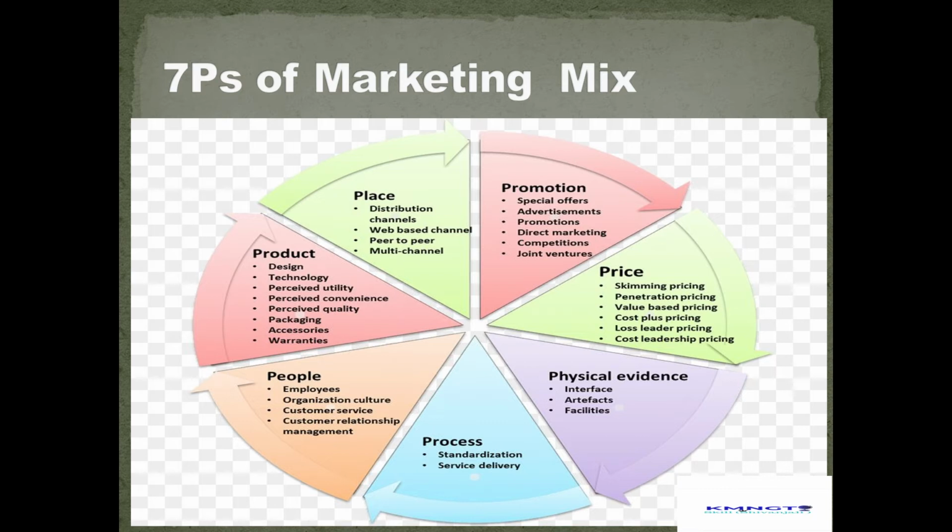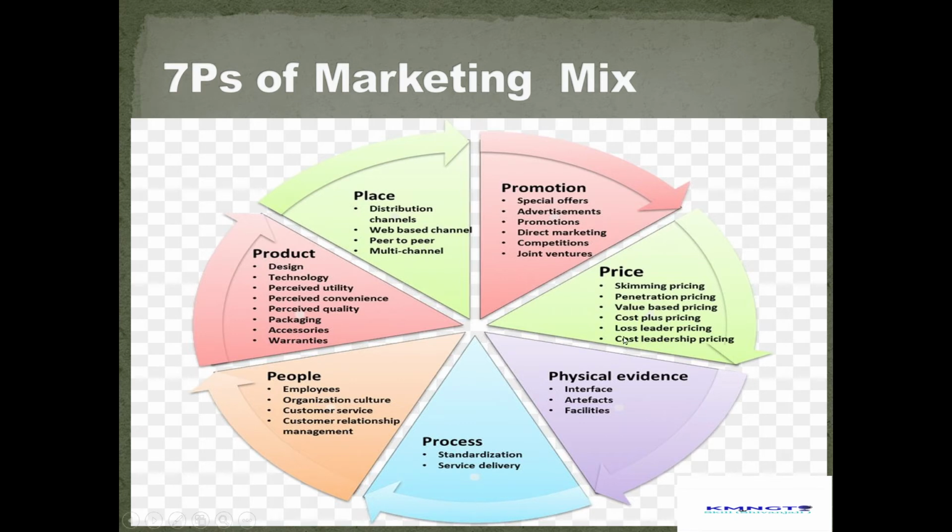Under product, design of product, technology used, utility, quality, packaging, warranty, this all come under the product. In place section, the distribution channel, what channel the business uses, that comes under the place. Under promotion, how a business or company communicates their product to customers by using different tools like advertisement, sales promotion, direct marketing, competitor, joint venture.